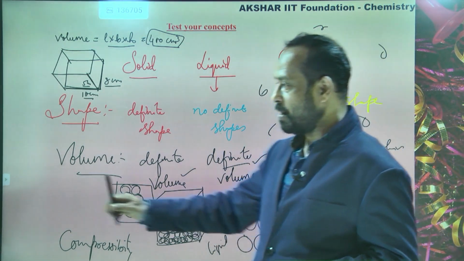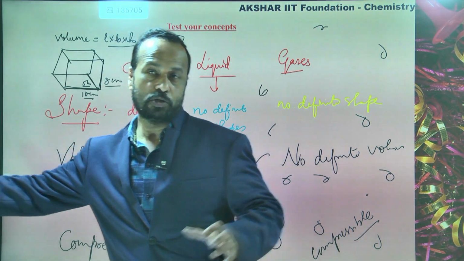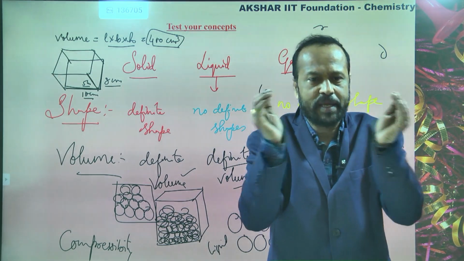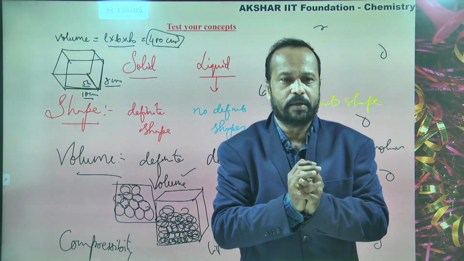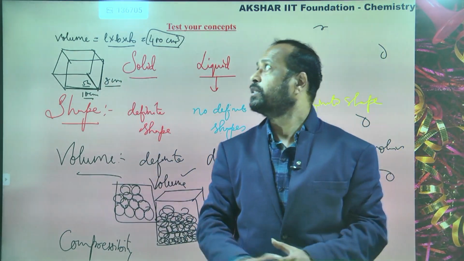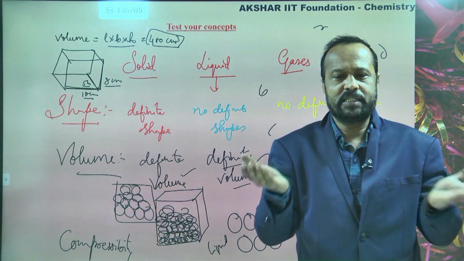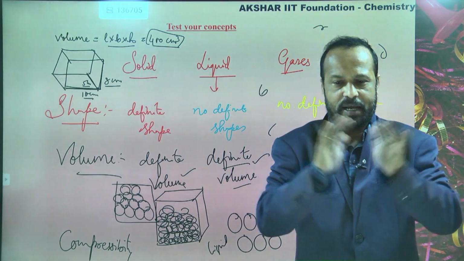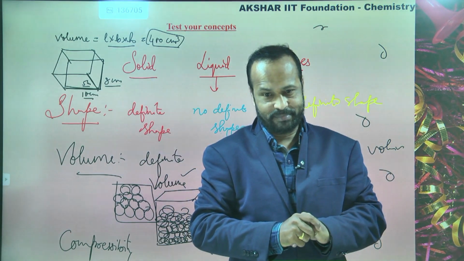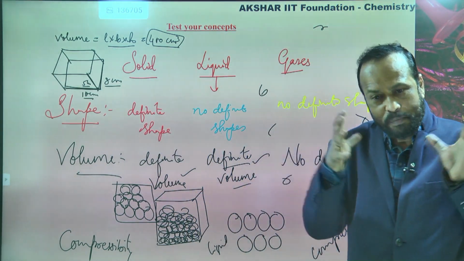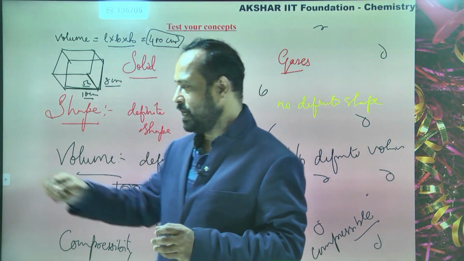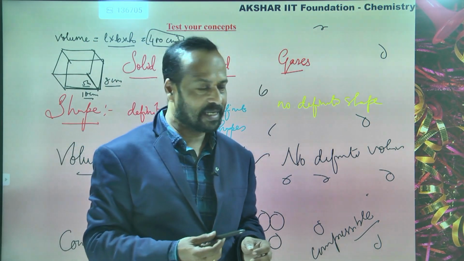Gases can be compressed. Compressed means what? On applying force or pressure, we can make them small. Just now I told you, this is a big room. In such a big room, whatever gas is there, all that gas I can compress into one small box. So that is called compression. Making the volume less is called compression. So I can compress gases. Is this clear to you?